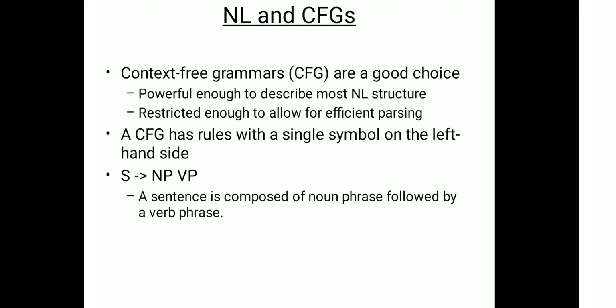So a context-free grammar has rules with a single symbol on the left-hand side, as we saw in the result of semantic analysis. S tends to noun phrase and verb phrase. So our sentence is composed of a noun phrase followed by a verb phrase, which is a CFG rule, a context-free grammar rule, with a single symbol on the left-hand side, and on the right-hand side a combination of noun phrase and verb phrase.